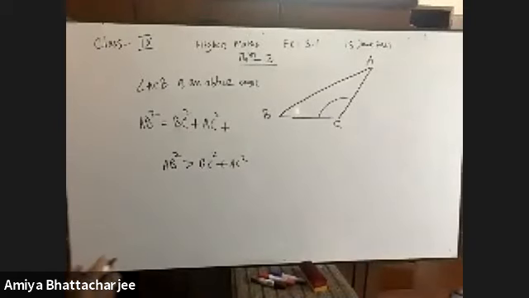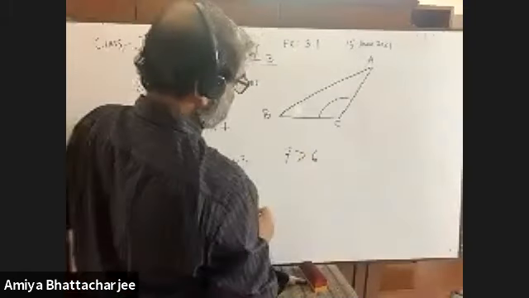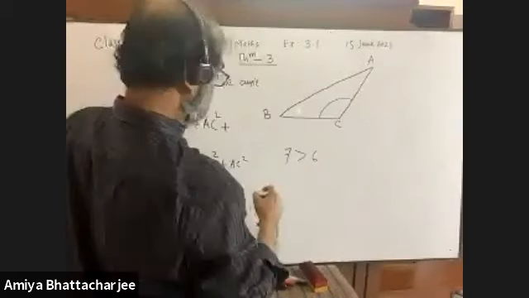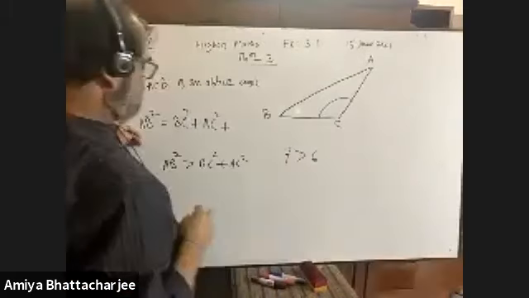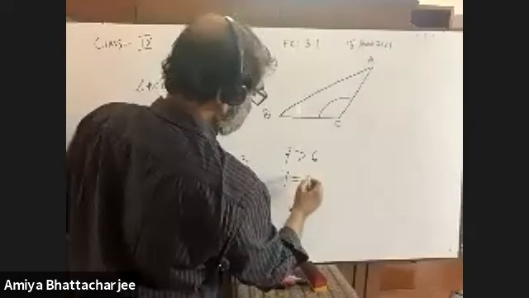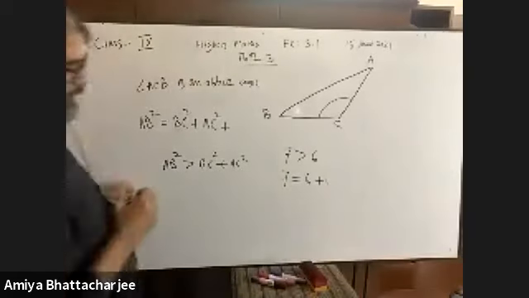Suppose 7 is greater than 6. What is meant by this? If I want to write 7 is equal to 6, then what is needed? One is needed.